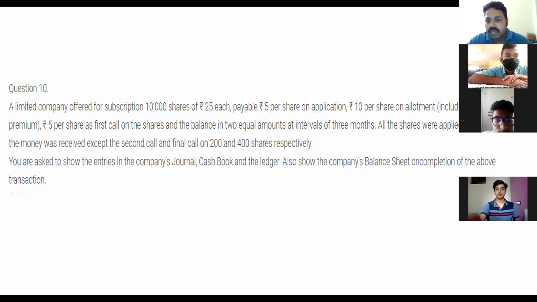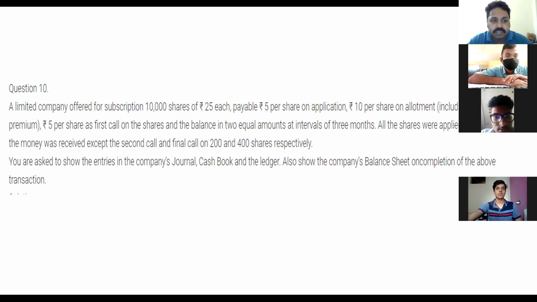All the shares were applied and allotted. All the money was received except the second call and the final on 200 and 400 shares respectively. You are asked to show the entries in the company's general cash book and the ledgers, and also show the company's balance sheet to complete the above transaction.